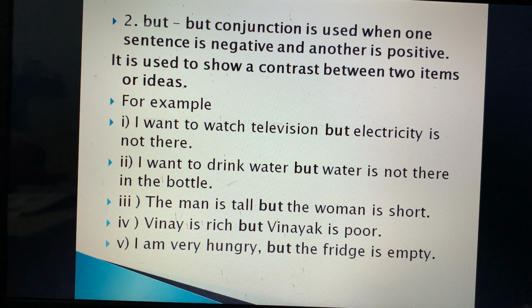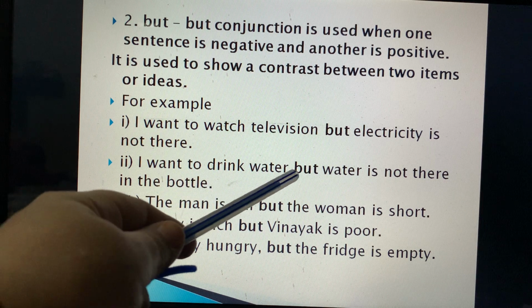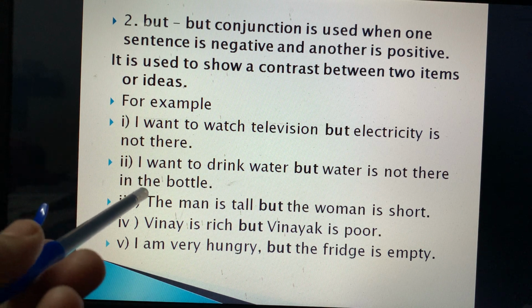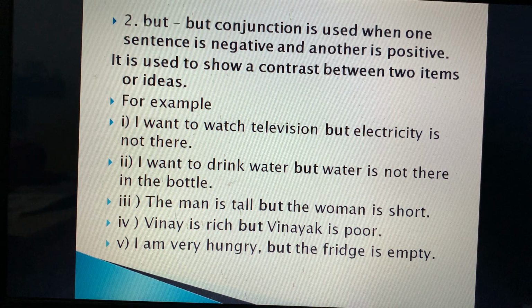मुझे टीवी देखना है लेकिन बिजली नहीं है. So in the second sentence, we are using the conjunction, sorry, but. So, I want to drink water but water is not there in the bottle. मुझे पानी पीना है लेकिन बॉटल में पानी नहीं है. Fine. In the first sentence, it is positive. In the second sentence, it is negative. So you need to keep it in your mind when in the first sentence there is a positive and in the second there is a negative. So we need to use the conjunction but over there, and it also shows the contrast between the two items.